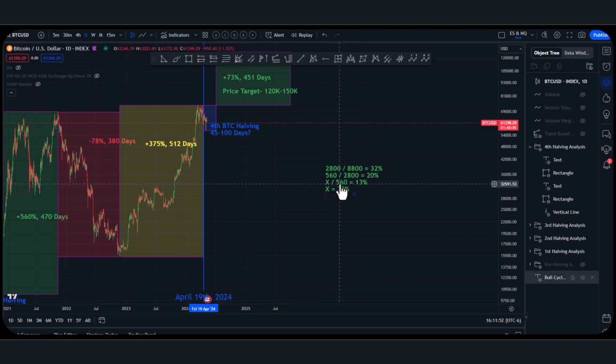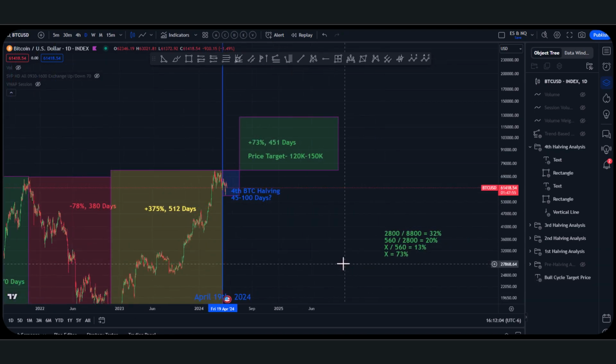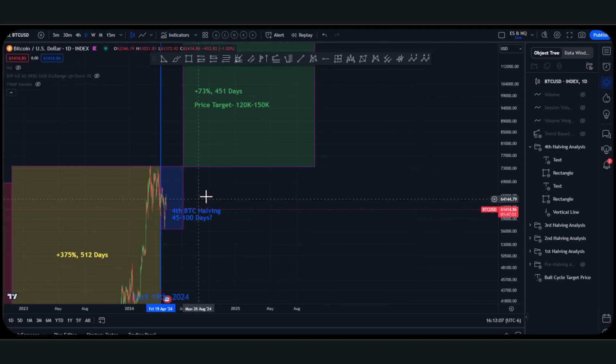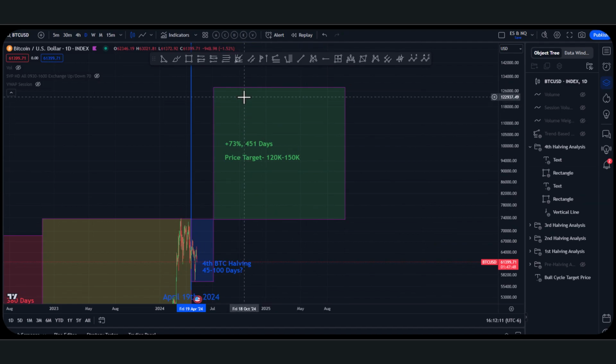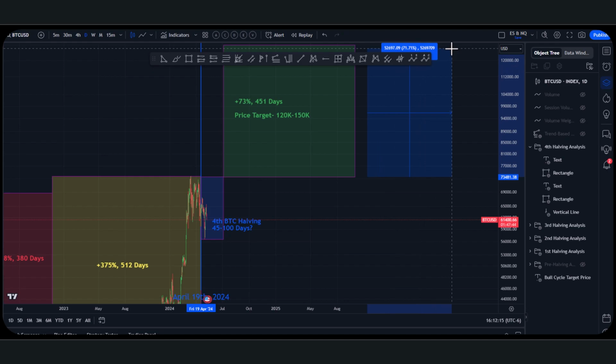With basic algebra, to get X by itself, you multiply 560 both sides. 560 times 13%, or 0.13, is 73%. So I think based on previous metrics, when we break out of this all-time high, we'll get a 73% increase to the upside here.